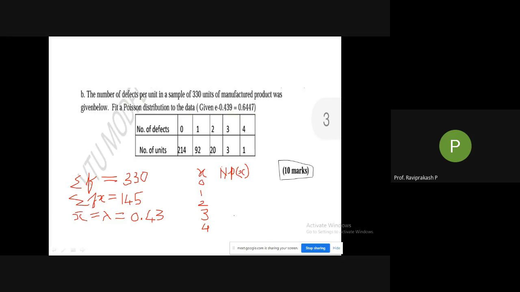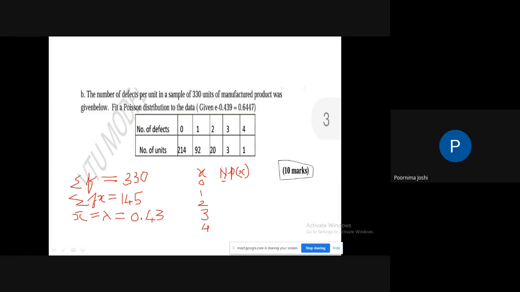Yes, students, fast. First you had calculated summation of fx, lambda. Why are you taking so much time here? What is N into P of X for X is equal to 0?